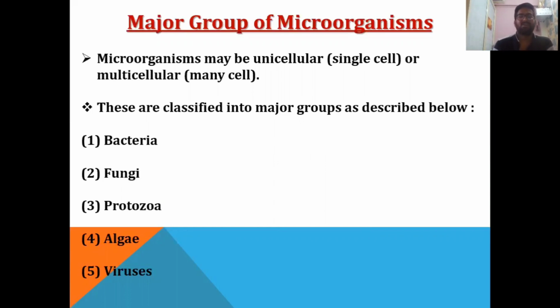So they are known as multicellular organisms. The microorganisms are classified into 5 major groups, such as bacteria, fungi, protozoa, algae, and viruses.